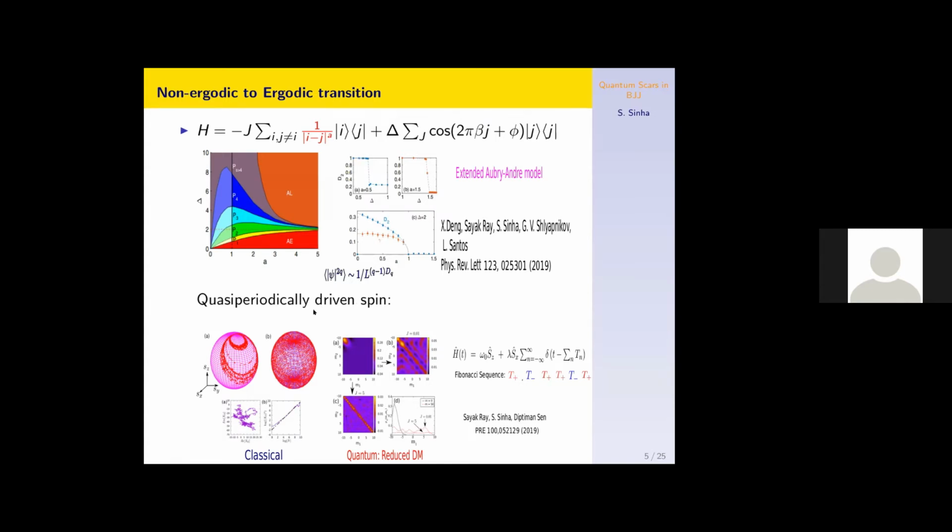Also, there is a possibility to see a very simple system, like a driven spin, but driven in a quasi-periodic manner, so that there is some sort of sequence like the Fibonacci sequence. The spin is kicked by the Fibonacci sequence. In that system, the phase space trajectories show quite chaotic, irregular behavior, but the Lyapunov exponent vanishes.